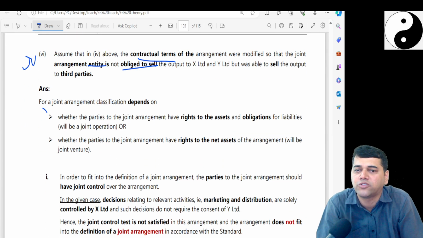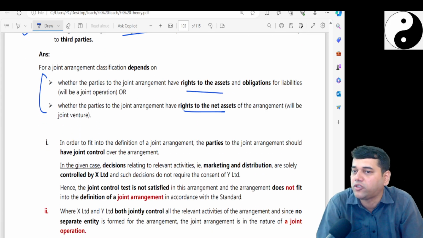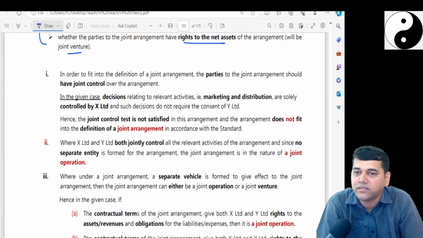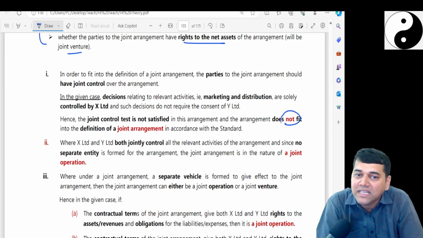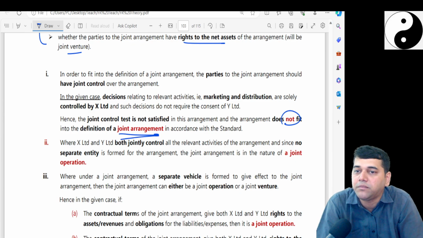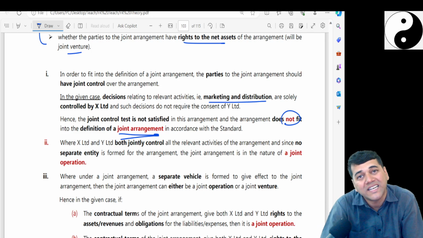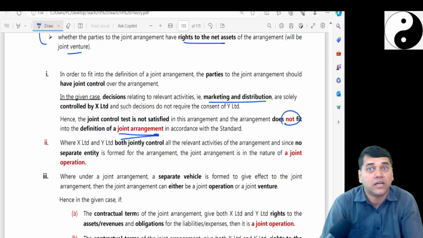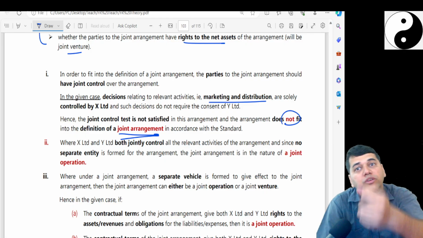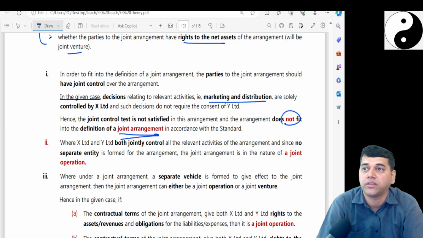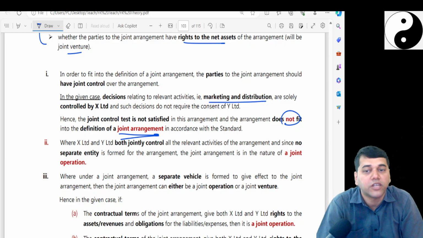So first you tell the story. If there are rights to the assets and obligations, it is a joint operation; if rights to the net assets, then it is a joint venture. So in the first case, it will fail the definition of a joint arrangement, because marketing and distribution is one of the important decisions for relevant activity. Otherwise, you don't get the cash, and the other person cannot stop you from doing something or not doing something. That's why it is not a joint arrangement.